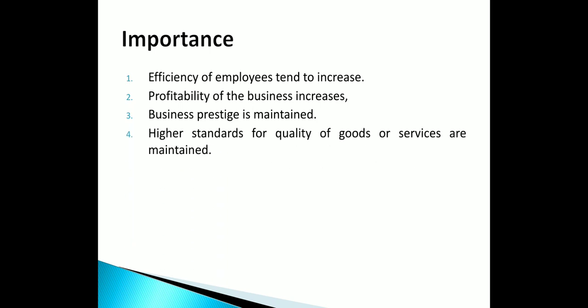And less error, the decision taking power is going to be improved. People are going to enhance their knowledge and skill. So ultimately the quality of goods and services is going to improve, right? Because when the human resource, the manpower, has the capability of producing goods with less error in the work, then obviously the quality of goods and service of the company is going to be improved. That also helps in maintaining the prestige of the company.